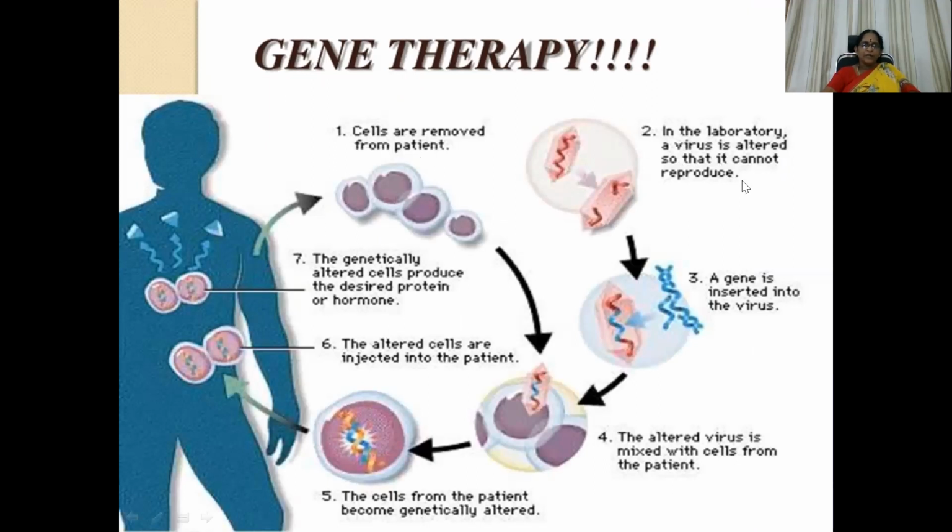In the laboratory, a virus is altered so that it cannot reproduce. So the virus is made like that. Then a gene is inserted into that virus. The altered virus with that particular gene introduction